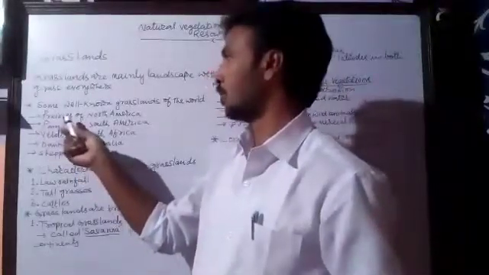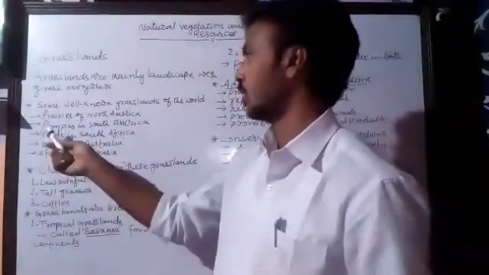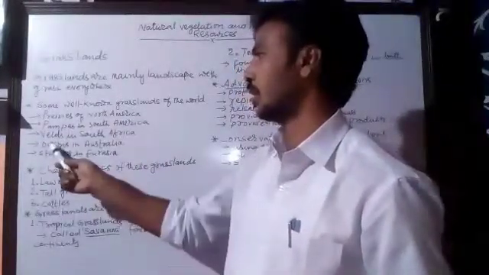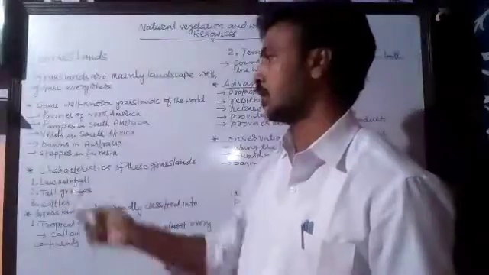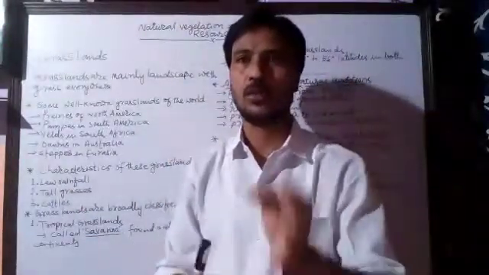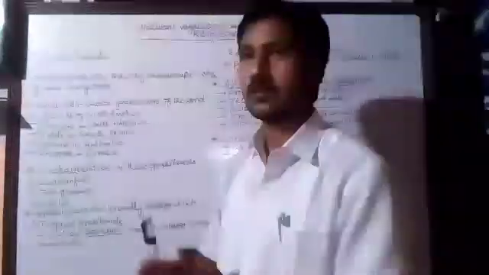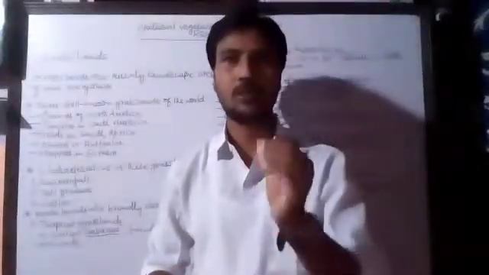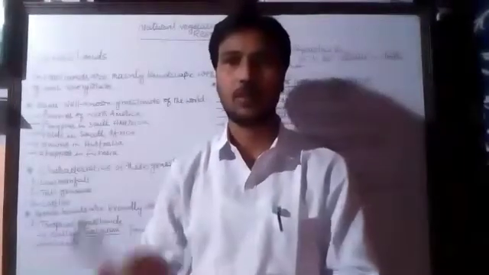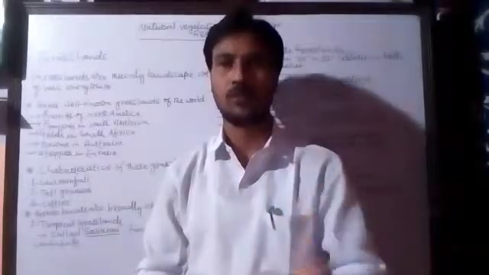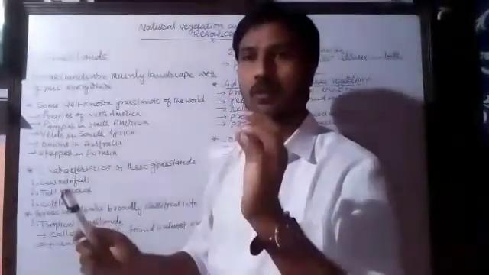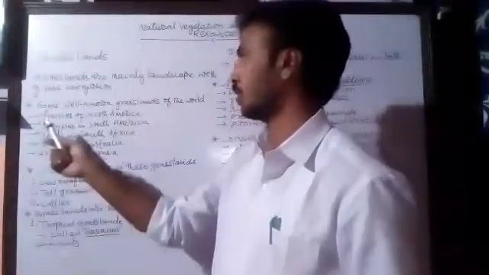These grasslands are the prairies of North America, pampas in South America, velds in South Africa, downs in Australia and steppes in Eurasia. These are the names of the different grasslands found in different parts of the earth. Once again, these are the grasslands which are meant only for the grazing of animals. It could be wild animals and also domestic animals. So these are the well-known grasslands of the world.